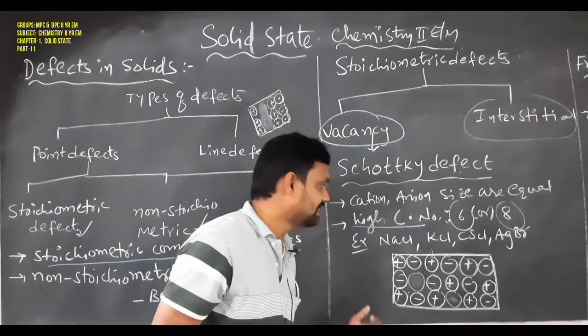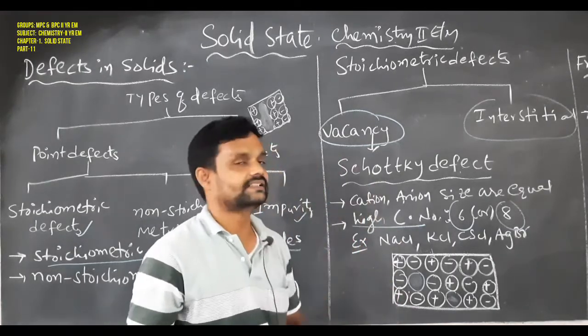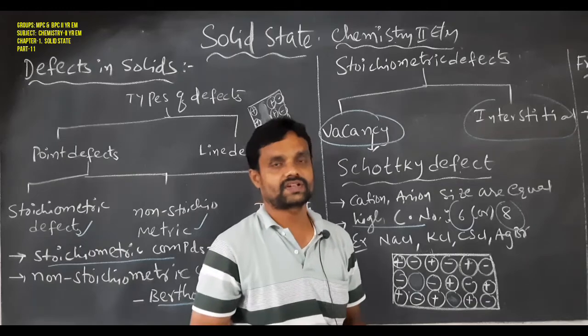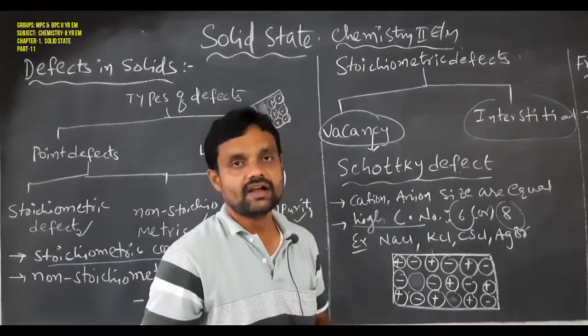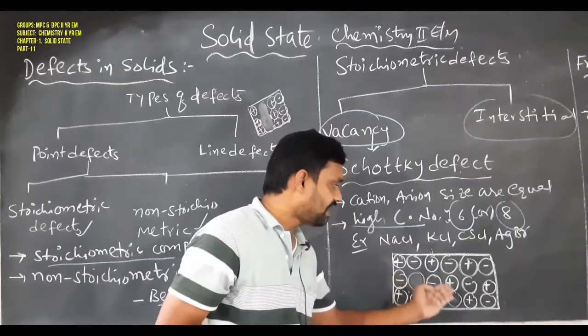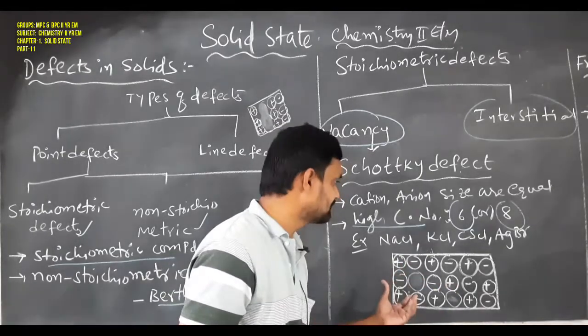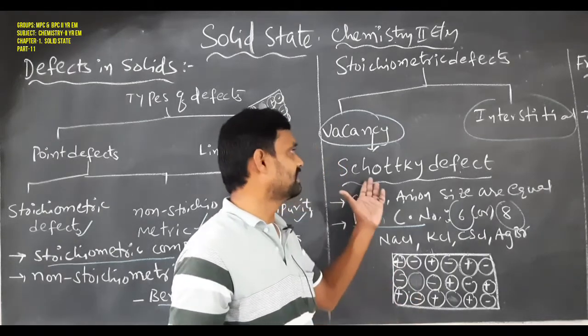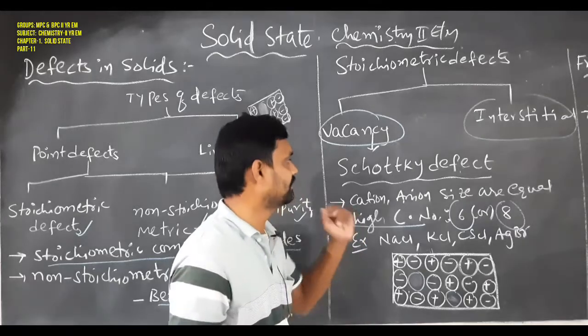The defect arising due to that is called a Schottky defect. Simply, it is defined as one cation or anion missing from its regular site. So this is the meaning of the Schottky defect.